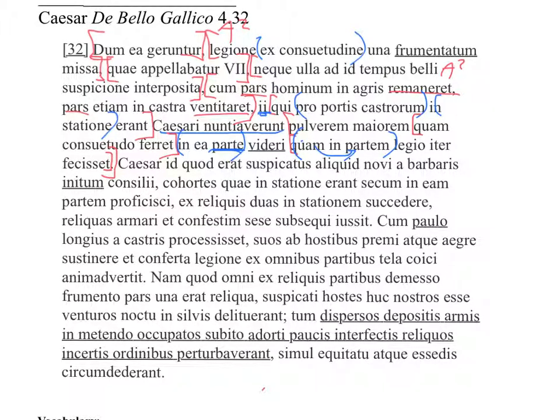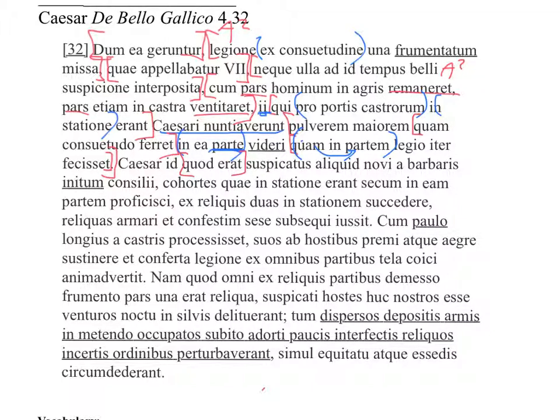All right, continuing on. We start with "Caesar id quod erat suspicatus." Now here, suspicatus without an sum or an est, so this looks like a participle. We have to think about a participial clause, but before that we have a "quod erat," a little short relative clause, probably modifying id.